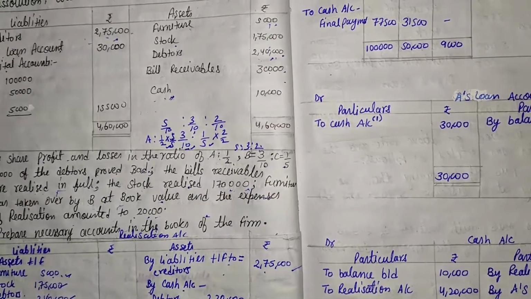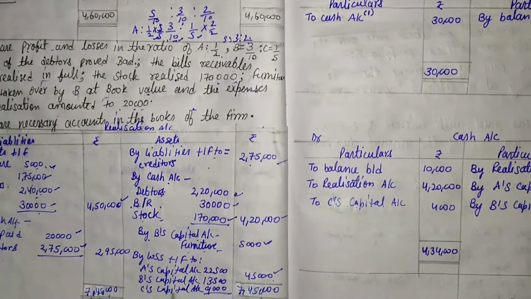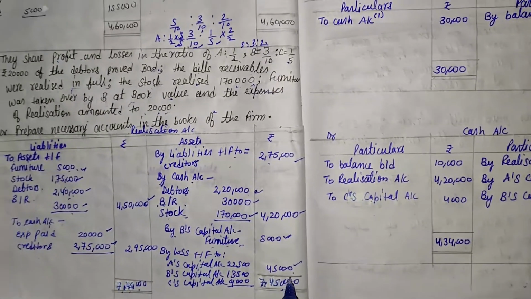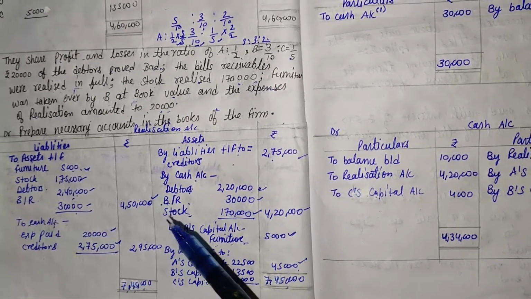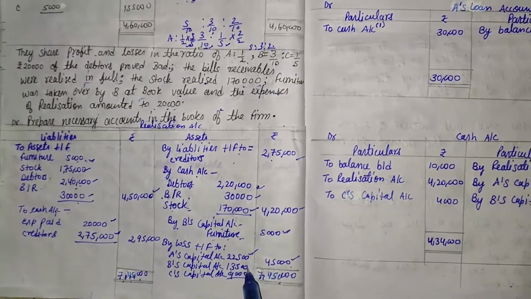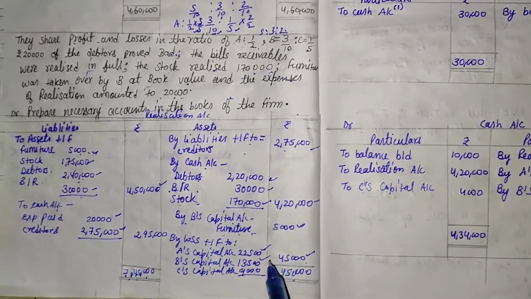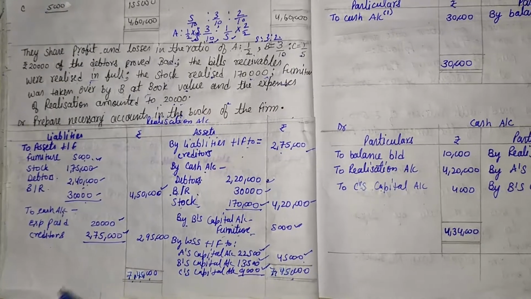So the loss is transferred to A's capital account, B's capital account and C's capital account. Total balance is 45,000, and that 45,000 is distributed in the ratio 5:3:2. So 22,500 is A's share, 13,500 is B's share, and 9,000 is C's share.